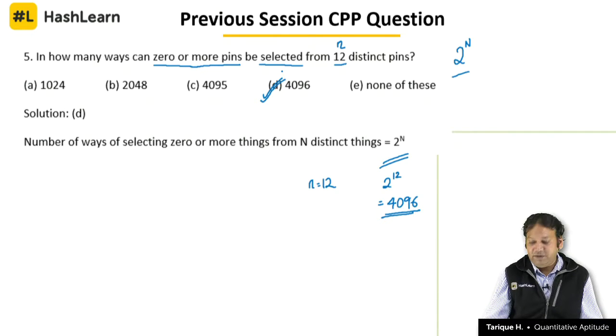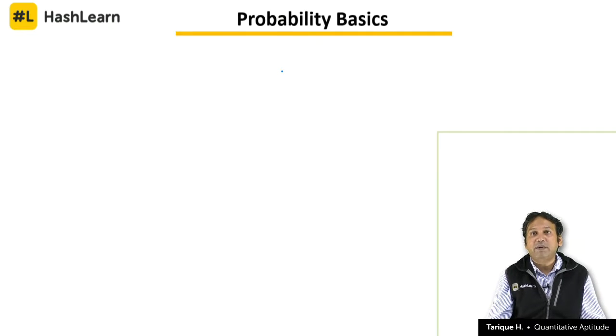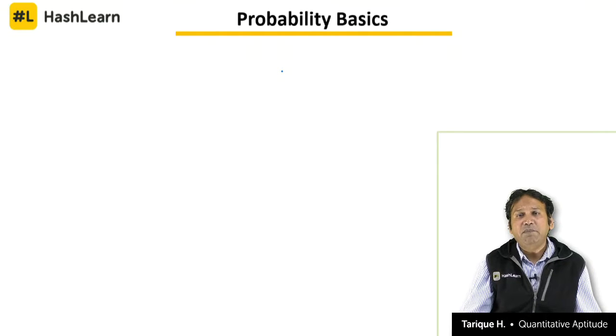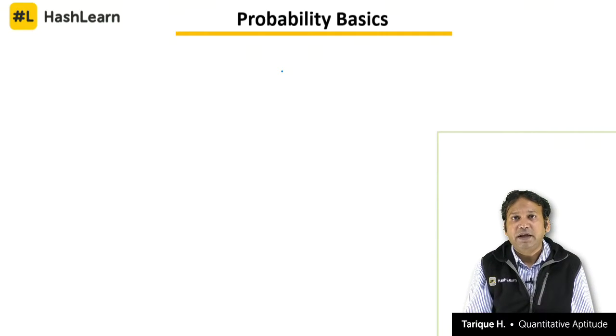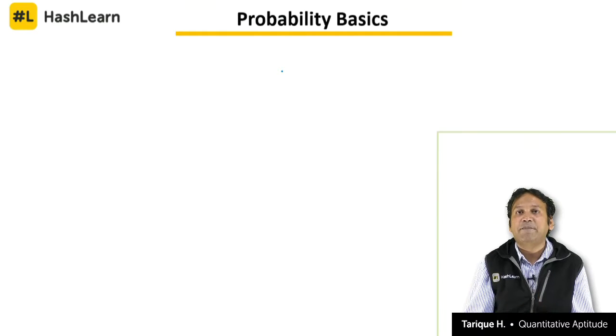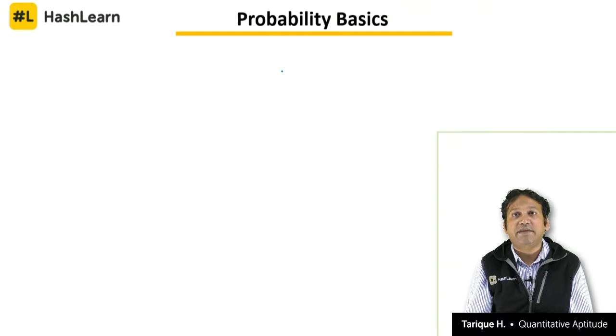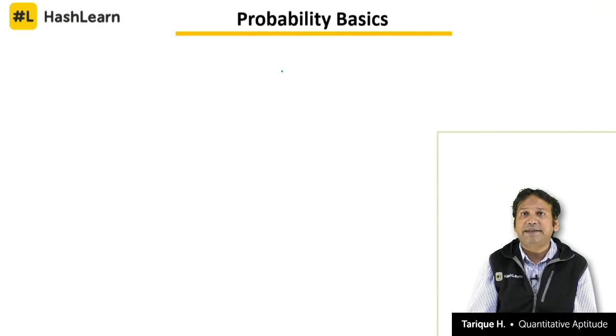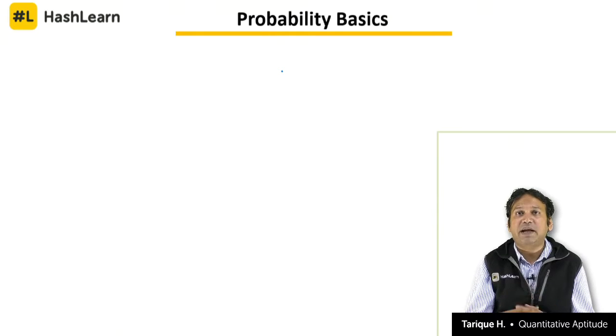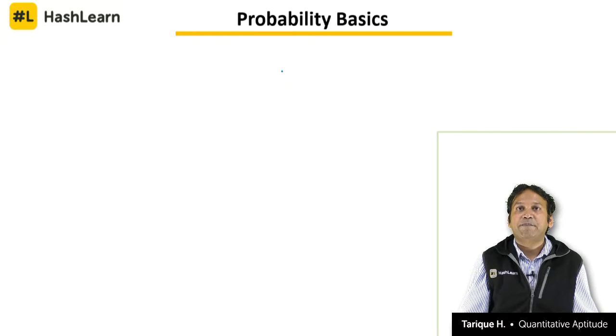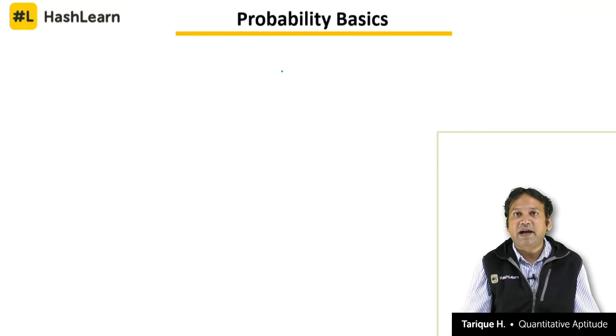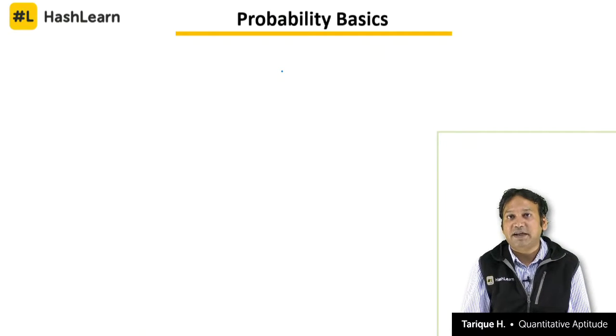Now let's start with the fundamental concepts of probability to understand what it is. We define probability as a mathematical way of finding out the chance of something happening. In life, we see a number of things happening every day, and we often talk about the chance that it will rain today, or the chance that India will win the match today. For example, in yesterday's match between India and Afghanistan, if someone had asked you before the match what the chance was that India would win, you would have said 100%, because the way India was performing was phenomenal. But the match yesterday was very unpredictable, ending in a tie with a team like Afghanistan.